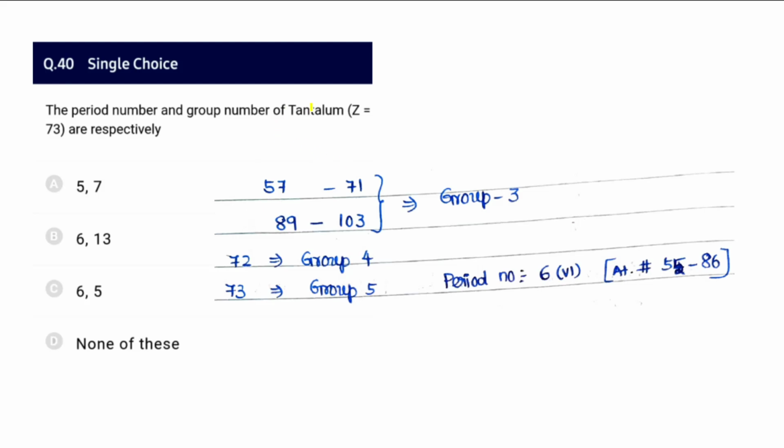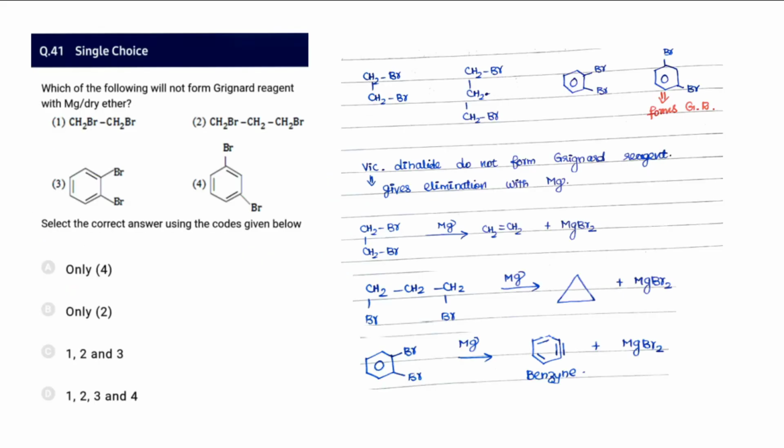And 40, period number and group number of tantalum, 73. It can be easily remembered. We know 57 to 71 is the lanthanides, which is the 4f series, that belongs to group 3, and if that is group 3, 72 is group 4, 73 must be group 5. So it doesn't demand much difficulty in understanding. And the period is 6, since atomic numbers 55 to 86 fall in period 6. The period number is asked first, then the group number. So the answer is 6, 5, and 40, option C, is the correct answer.